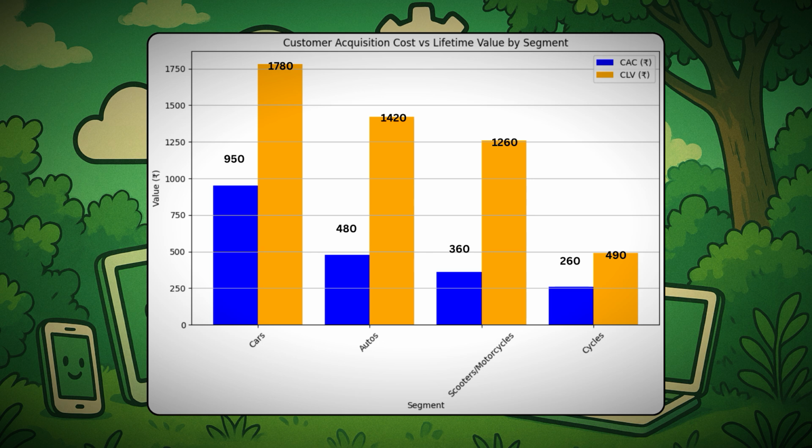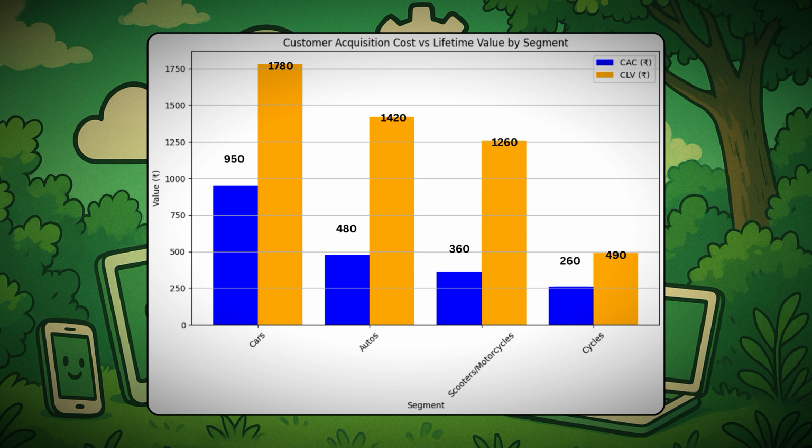So we are profitable in all of these segments, but in the cycle segment we are not that profitable, and also we don't hold a good percentage of market share in this cycle market segment.